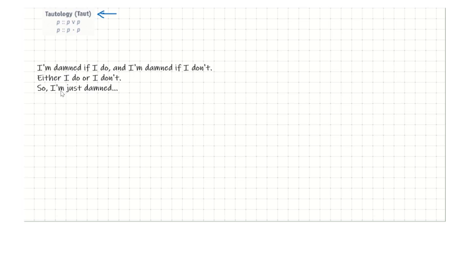First things first, we need to get this translated into propositional logic. Let's use I for I do, and D for I'm damned. In that case, the first premise translates as, if I do, then I'm damned, and if I don't, then I'm damned. Premise 2 translates as, either I do or I don't. And of course our desired conclusion is just that I'm damned.